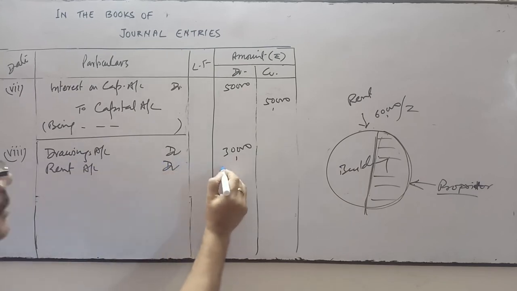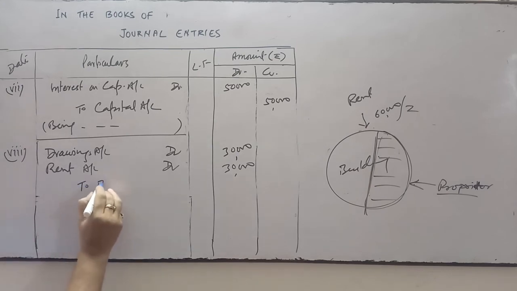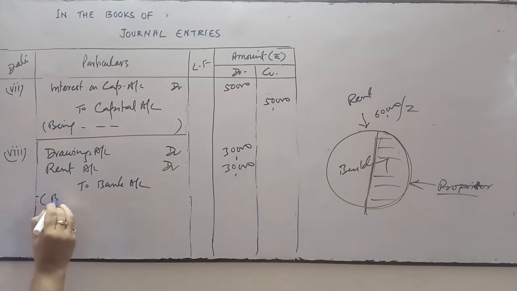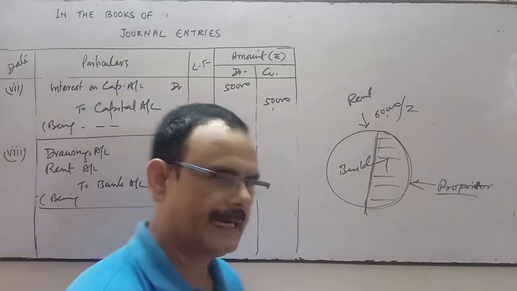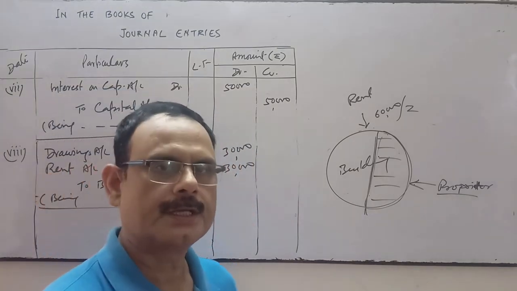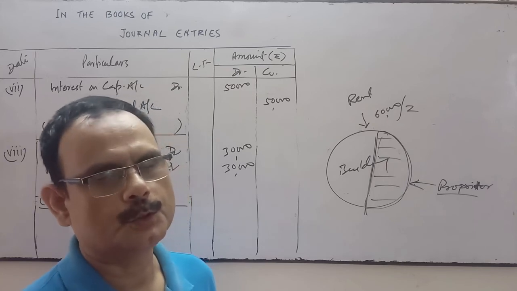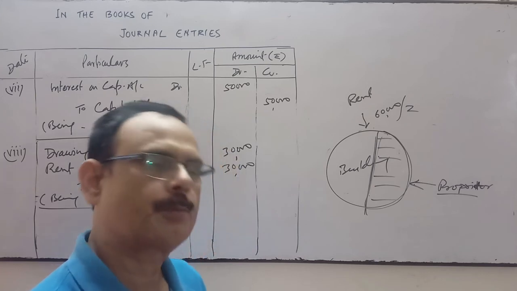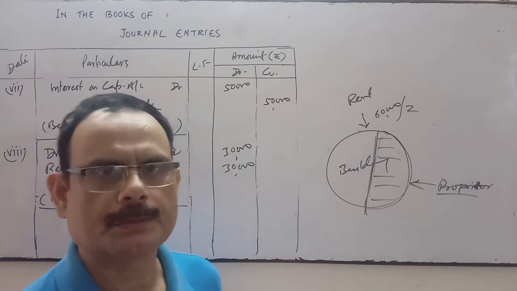We have paid by check, so bank account will be credited. Narration will be very simple: being rent paid, out of which half of the space or portion is used by the proprietor for personal use. You may write it for a residential purpose.